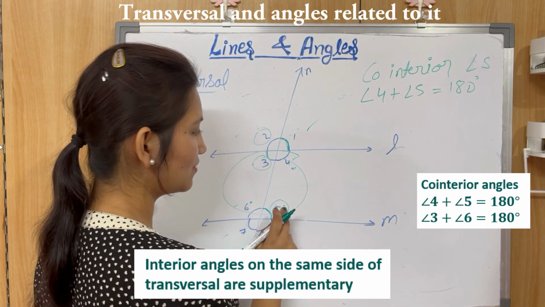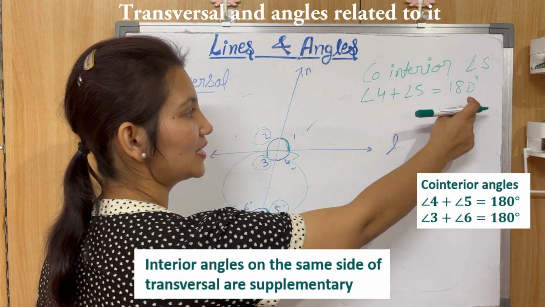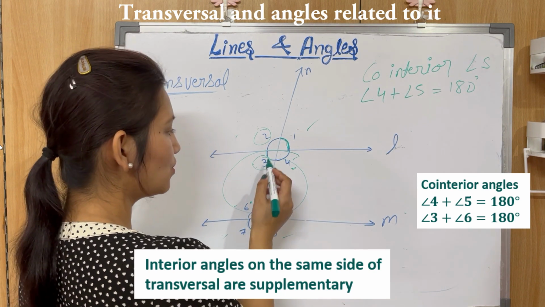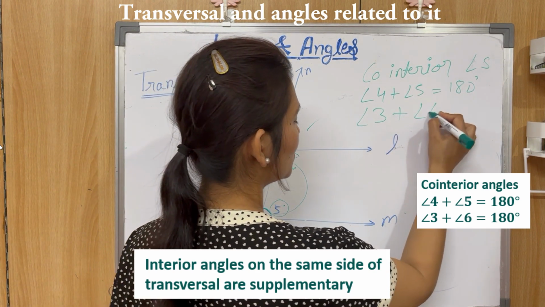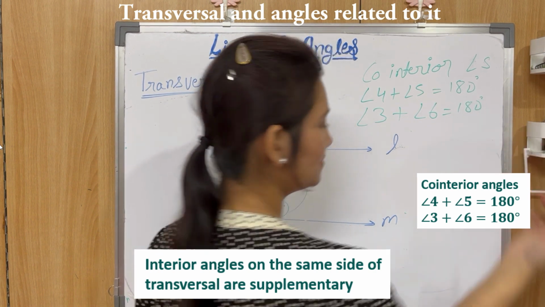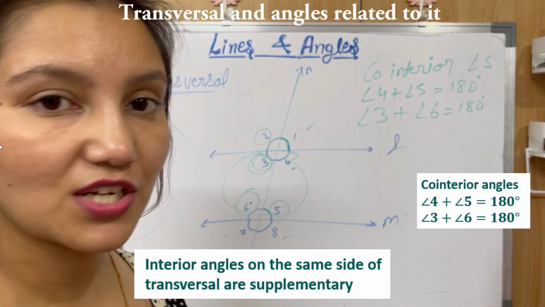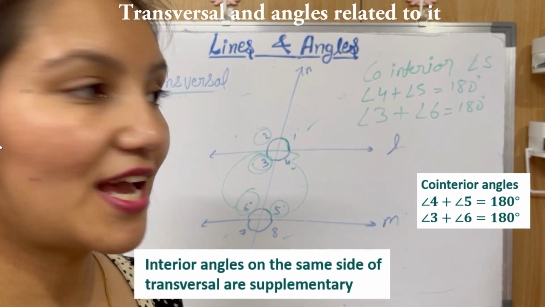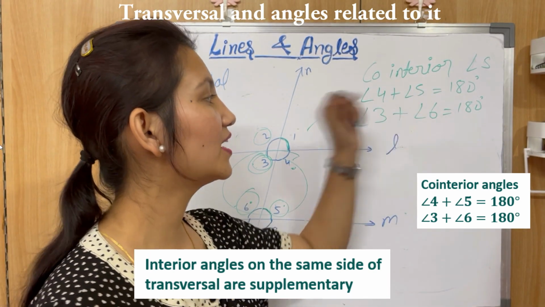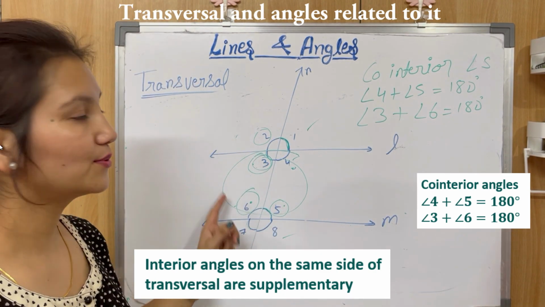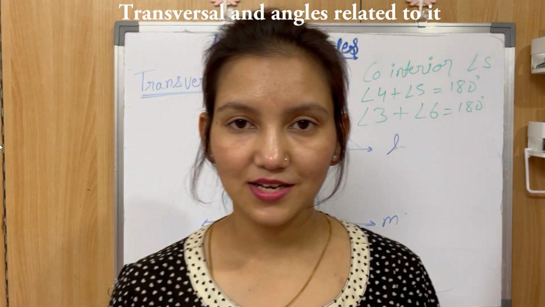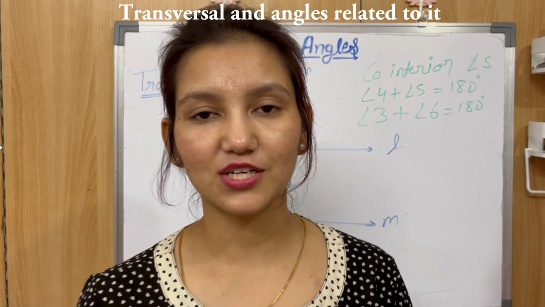So angle 4 plus angle 5 will be 180 degrees. Also angle 3 plus angle 6 will also be 180 degrees for the same reason. Interior angles on the same side of the transversal are supplementary, and such pairs of angles, 4 and 5, are known as co-interior angles. 6 and 3 are known as co-interior angles.